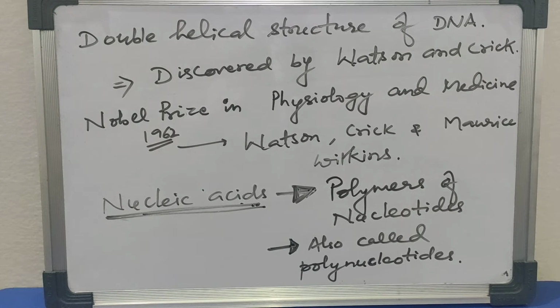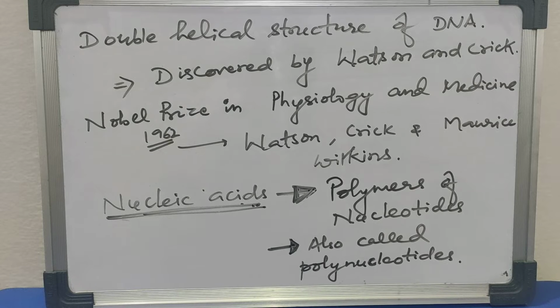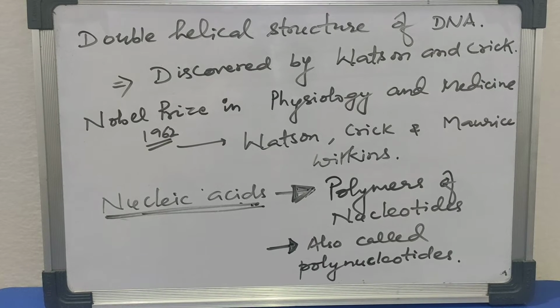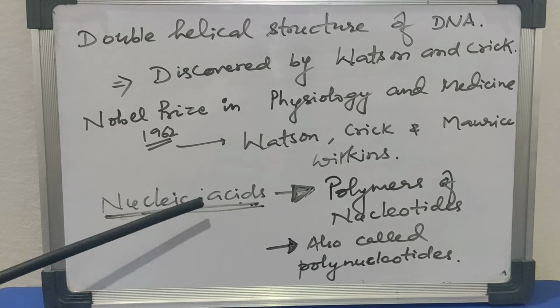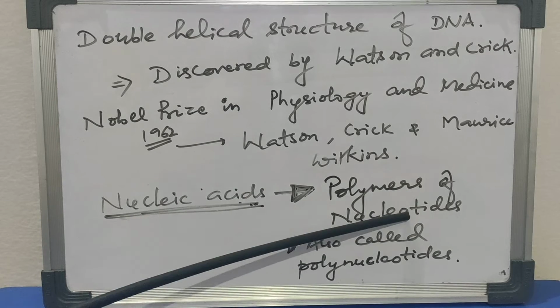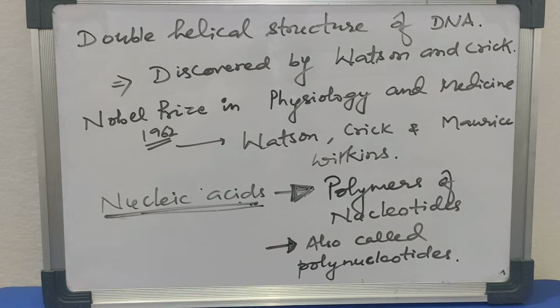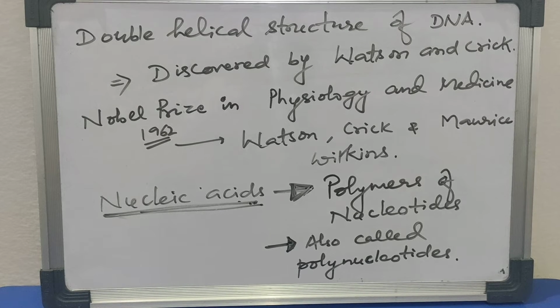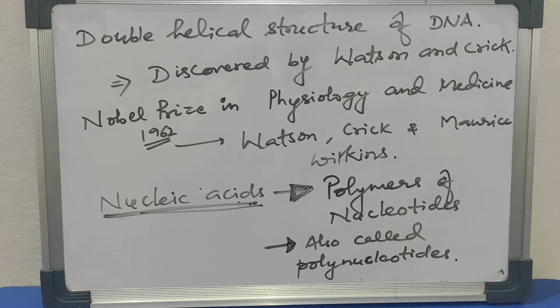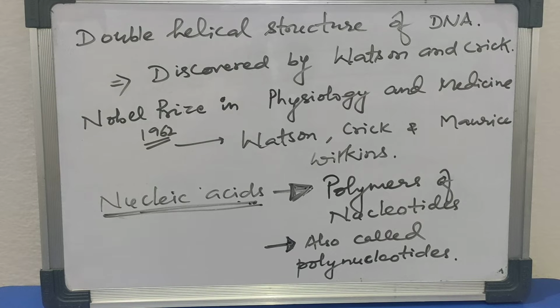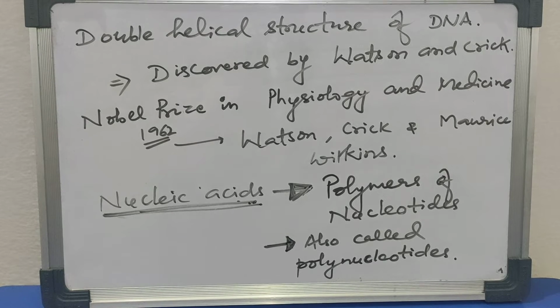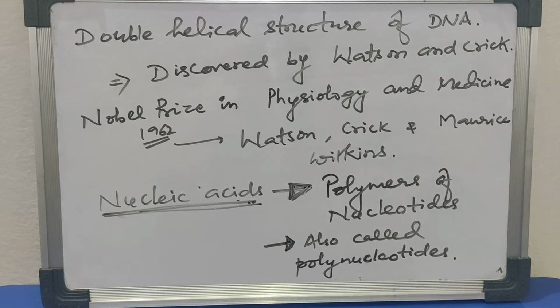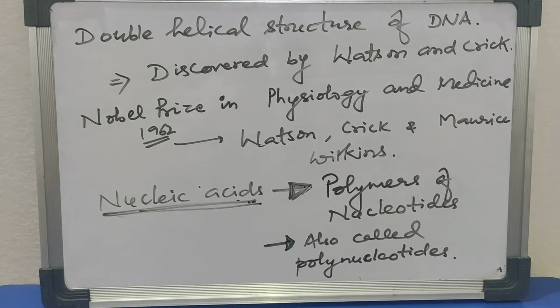Nucleic acids are the polymers of nucleotides. They are also called polynucleotides. The nucleotides are composed of pentose sugar, nitrogenous bases and phosphoric acid, or we can say phosphate group.